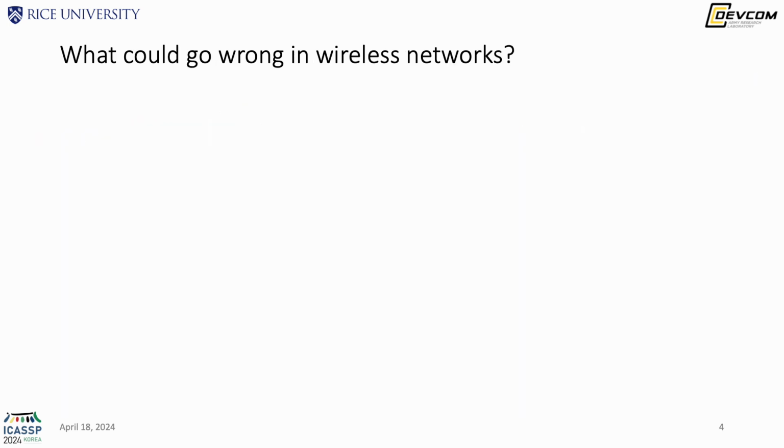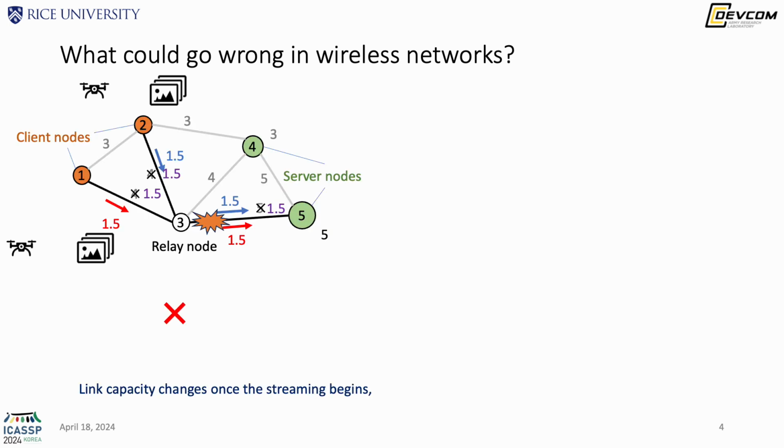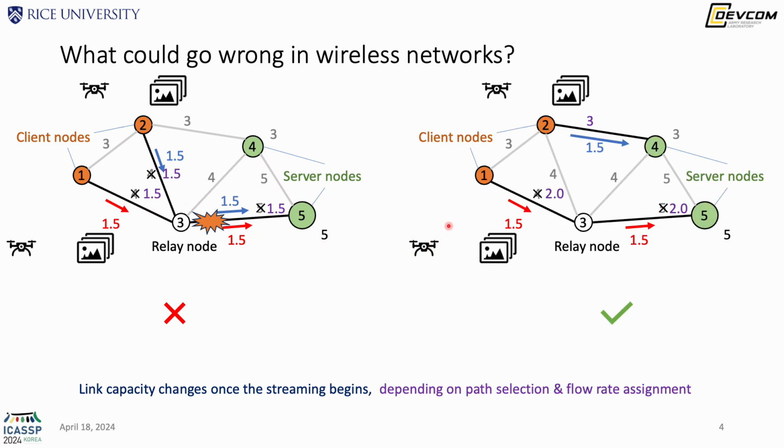So what could go wrong with this baseline approach in the context of wireless networks? We often find that once the streaming starts, the link capacity drops. Moreover, the amount of link capacity reduction also depends on the decisions of those clients.